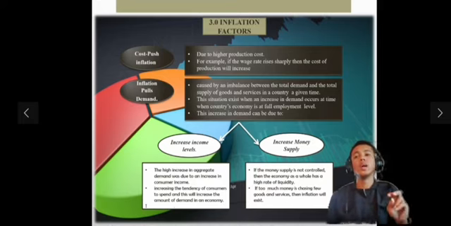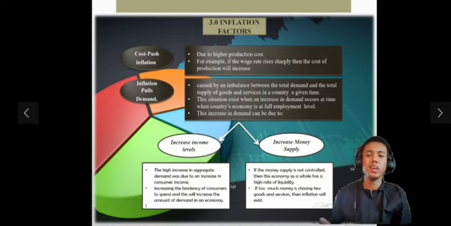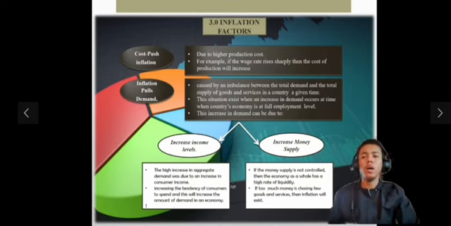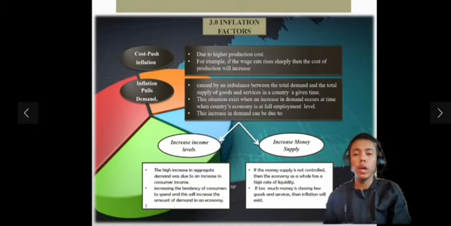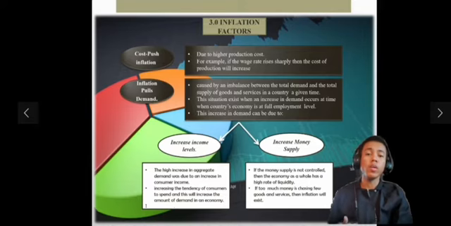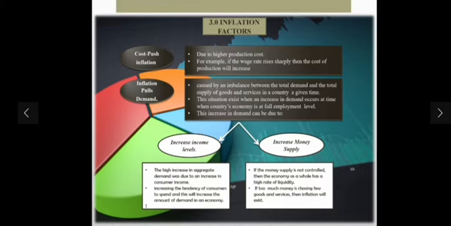Number two, the increased money supply. So, what does the increased money supply mean? A large supply of money in the economy can increase the amount of demand in the country. If this money supply is not controlled, then the economy as a whole has a high rate of liquidity and it will increase the amount of demand in the country. If too much money is chasing few goods and services, then inflation will exist.